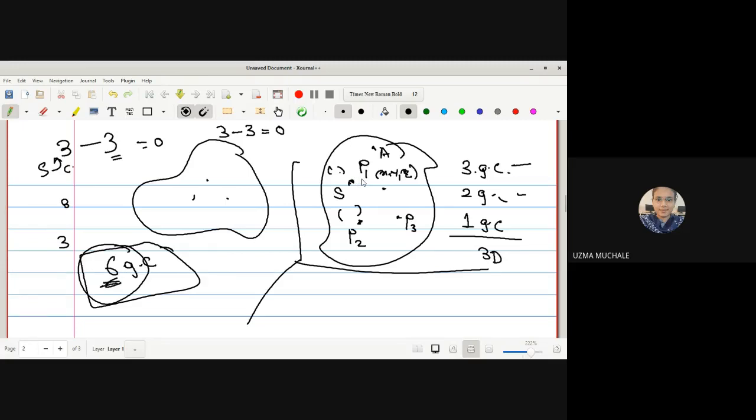Position of P1 we have fixed. Then to fix the position of P2, we have established that P2 should be this much distance from P1. For P3, we specify that P3 should be this much distance from P2, and this much distance from P1. Hence, we require 3 plus 2 plus 1, total 6 generalized coordinates. So if you increase the number of coordinates, no doubt it will not affect the degrees of freedom. The degrees of freedom will remain as it is, that is 6.